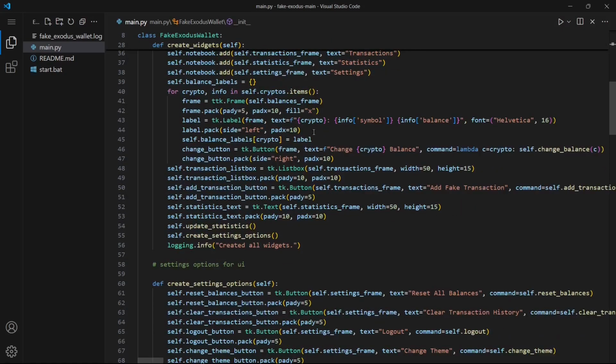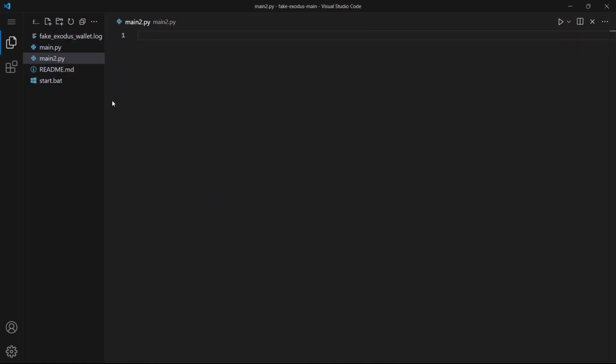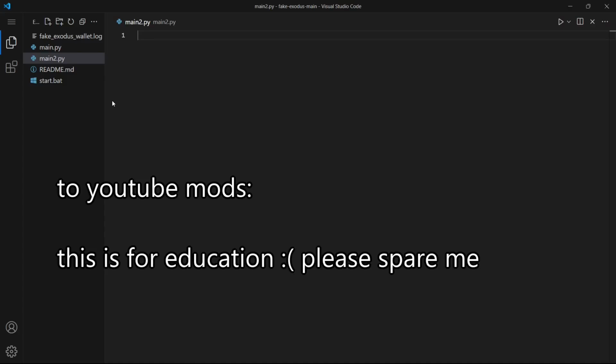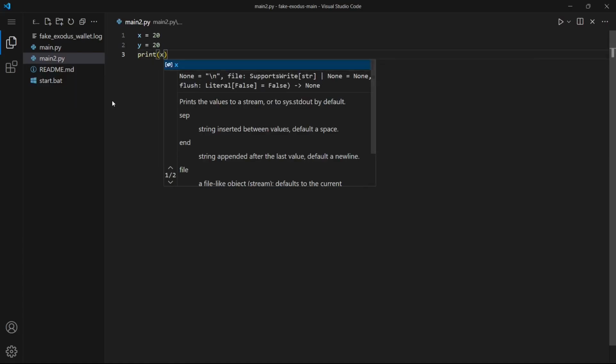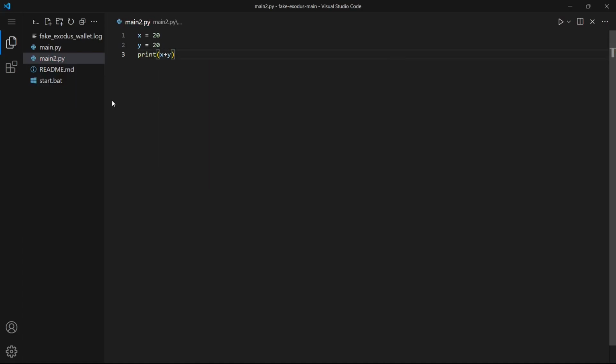The thing is, Python, for example, I can make another main2.py. Python works a bit differently than other dynamic programming languages. So for example, I can define a variable x is 20, y is also 20, and then I can print the sum x plus y. Right? This is going to work. This is going to print 40.